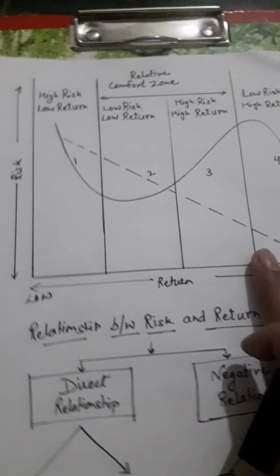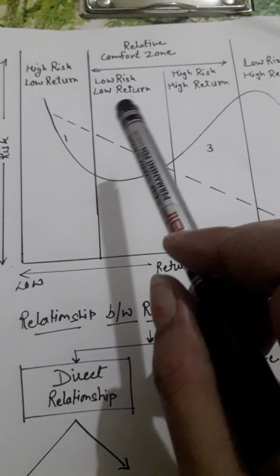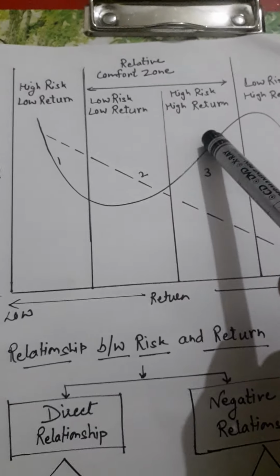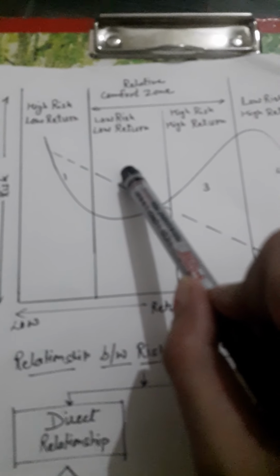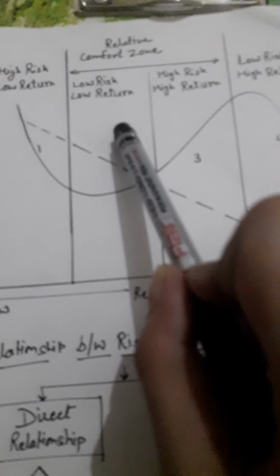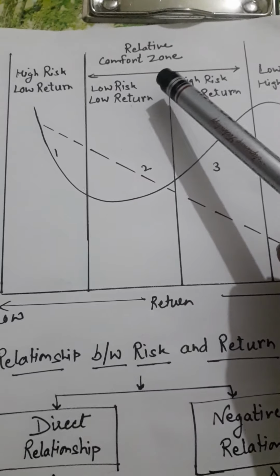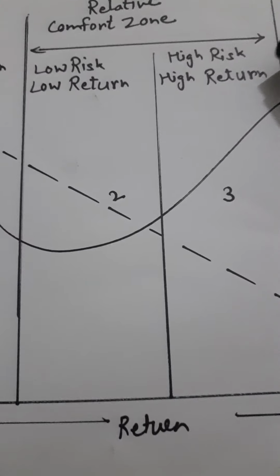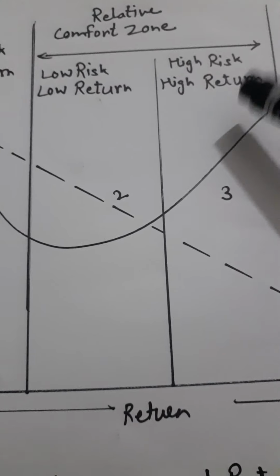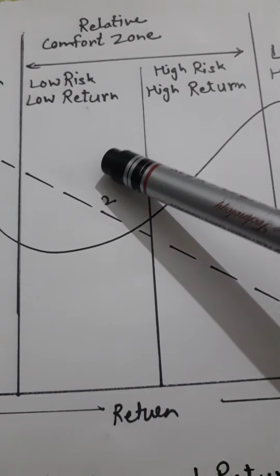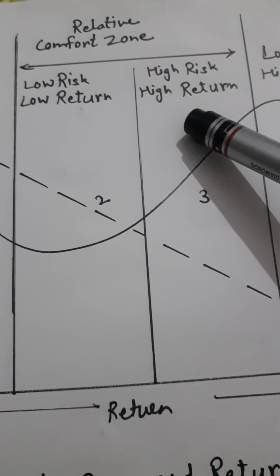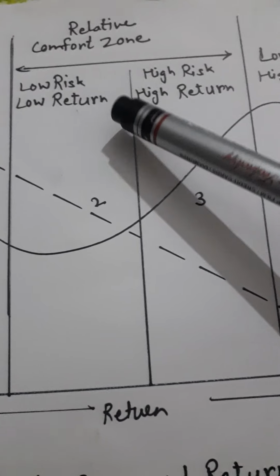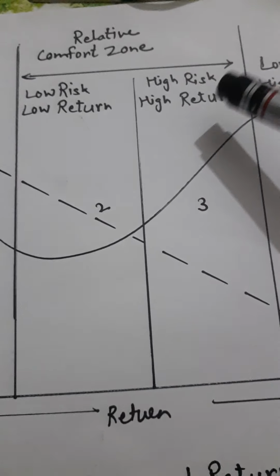Moreover, here we have the risk and return relationship model. These two areas are the relative comfort zone areas, because here the investor gets low risk, low return, or high risk, high return. As we already discussed, these areas depend upon the investor's choice. If the investor wants high risk, then he also gets high return.